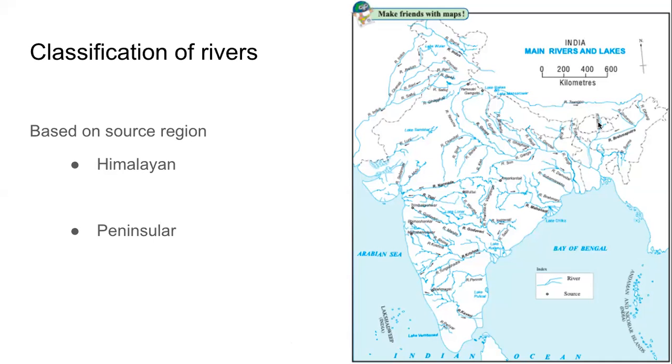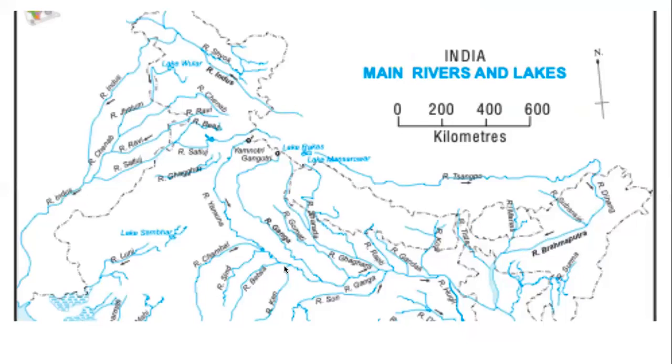Then this map has to be constantly open in your textbook. And on the tab on the phone, you have to see what I am showing, and you have to listen to what I am saying. Good. So let us study about the Himalayan rivers and the peninsular rivers. It's actually very easy. Because the Himalayan rivers are in the north, we need to focus on the north of the country. Now you see there are 2 major rivers. Can you see the pointer on the screen? Can you see my pointer arrow?